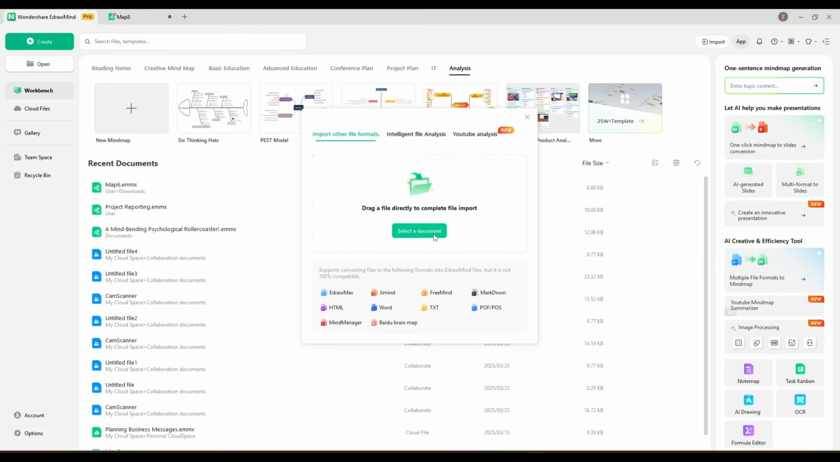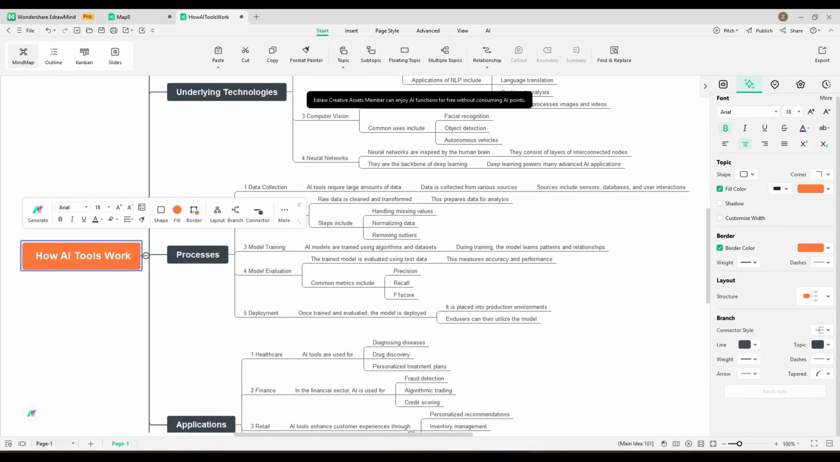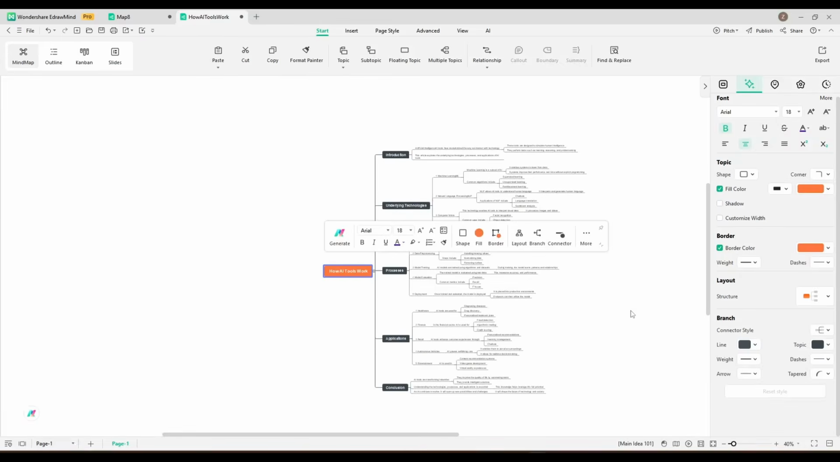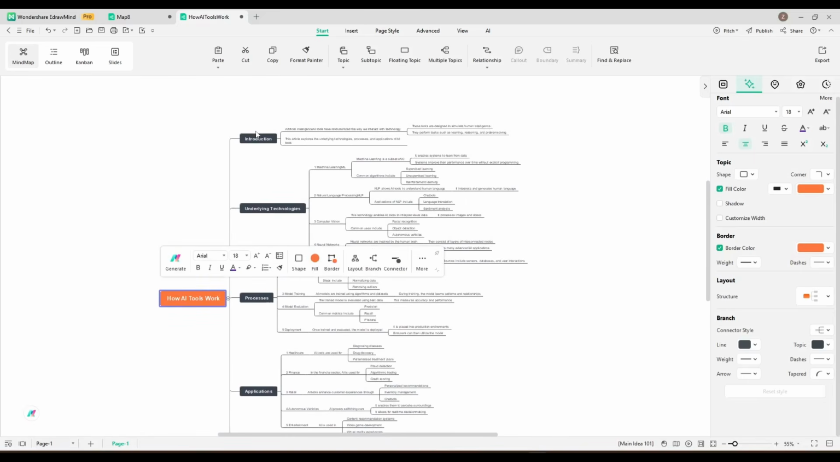It supports almost all kinds of text and image files. However, the intelligent file analysis is something more. It can analyze the file and extract key information. I will use this feature. Okay, now upload your file here. And here it is. You can see, after analyzing the file, Edraw AI generates an amazing mind map for us.